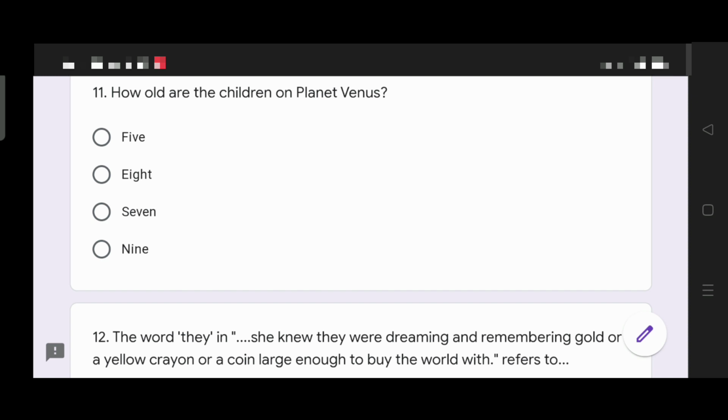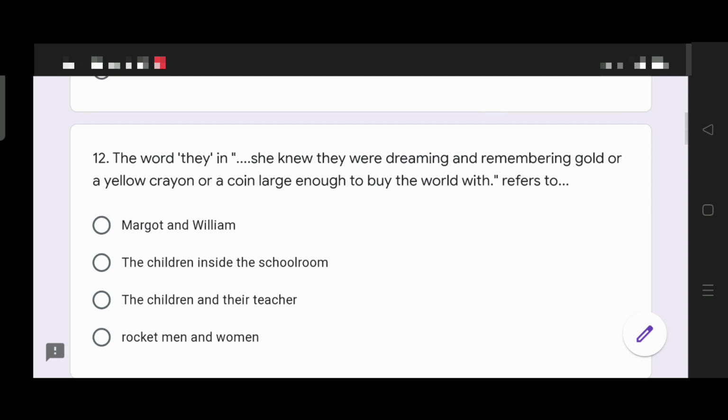Next, question number 12. The word "they" in the line, "she knew they were dreaming and remembering gold or a yellow crayon or a coin large enough to buy the world with," refers to Margaret and William, the children inside the schoolroom, the children and their teacher, rocket men and women.